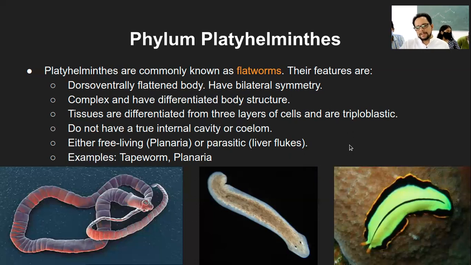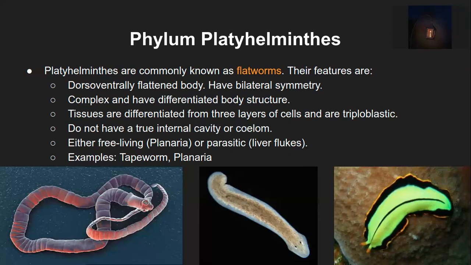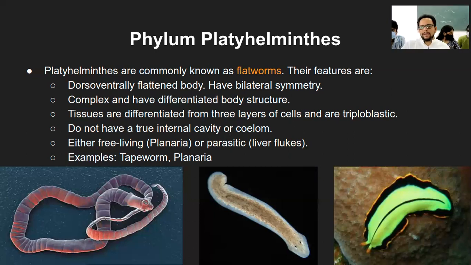Their body is tissue packed. There will always be a little space, which we call intercellular space, but that is not a cavity. It means it is not hollow.